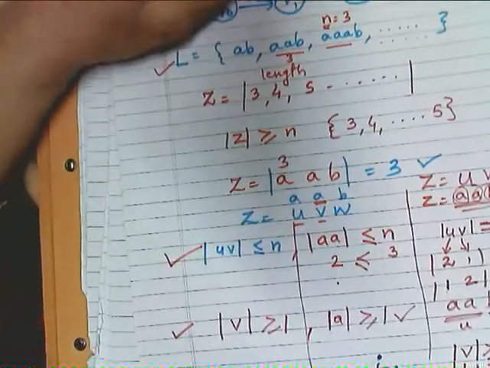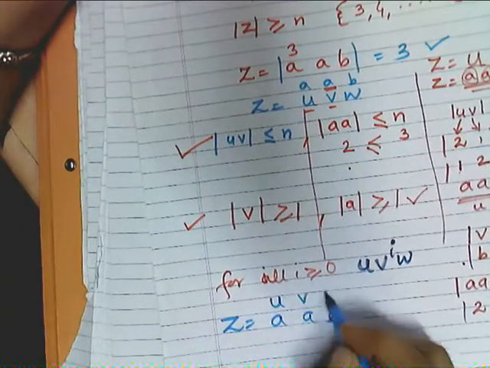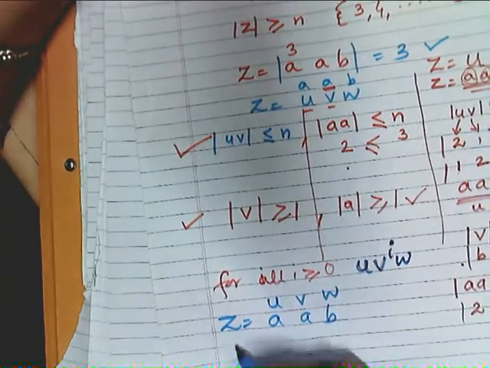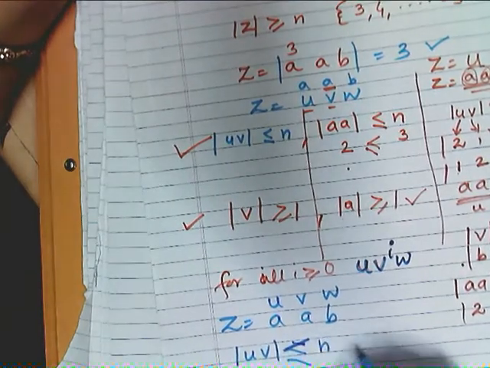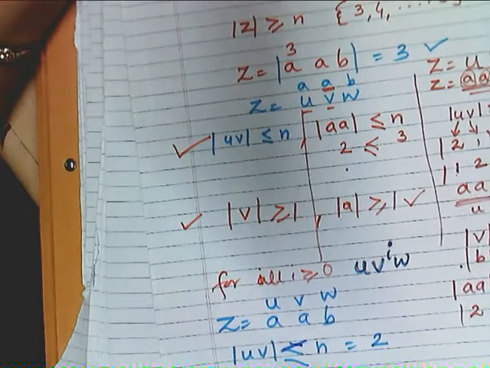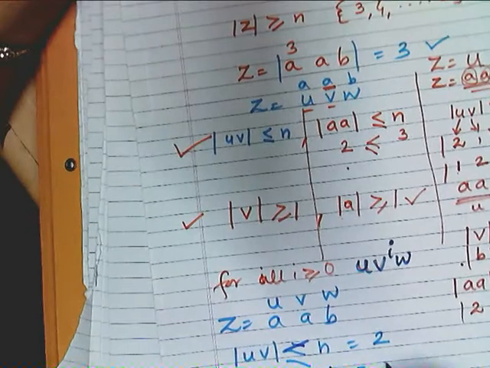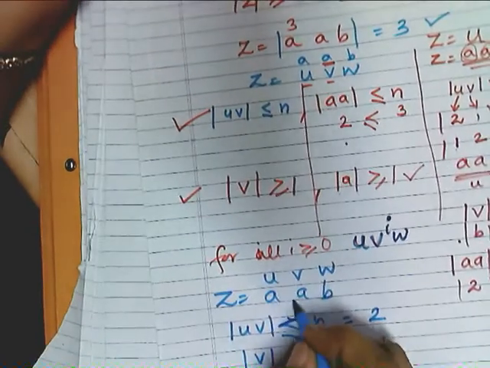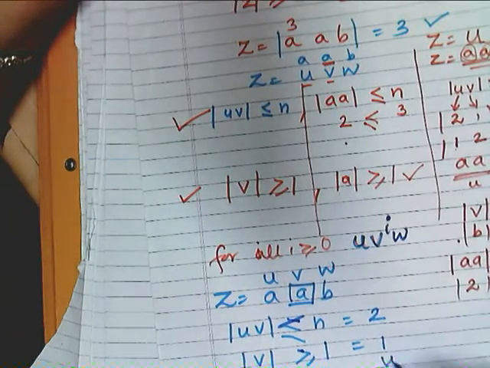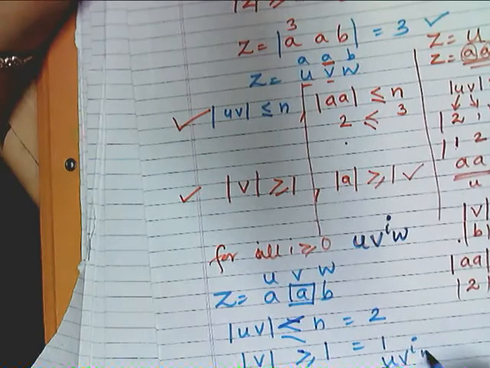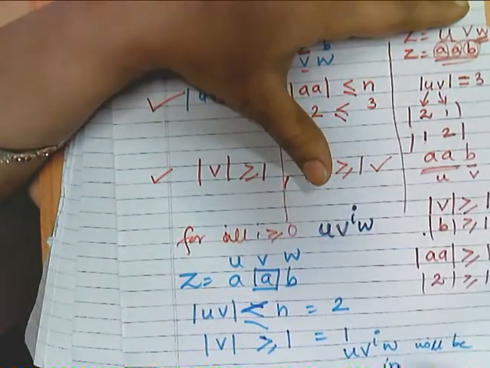If my z is aab and I represent it as uvw, then my length of uv is less than or equal to n, which is 2, and my length of v is also greater than or equal to 1, which is 1 here, right? So this is my v. So we can claim that u v^i w will also be in L.